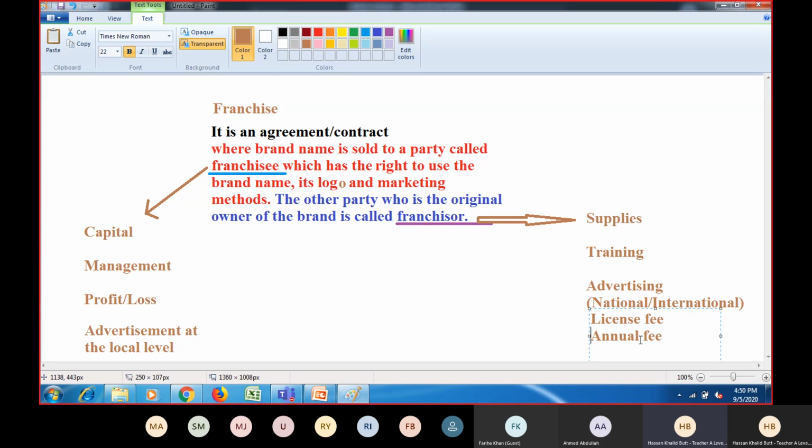That would be easier for businesses who just start their business, but maybe not good for those businesses who want to expand, because in that case the amount will increase since it is in percentage. So it's up to them, but it is the right of the franchisor to receive the license fee or the annual fee or a certain percentage from the sales of the franchisee. So it is done that way. I hope this is clear to everybody.